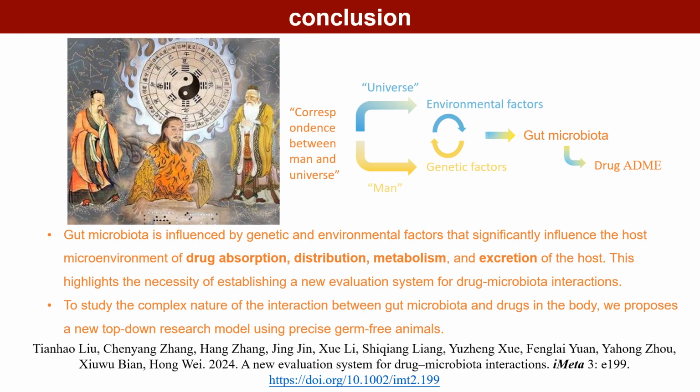In summary, in this study, we explored the combined effects of genetic and environmental factors on gut microbiota, as well as the significant impact of gut microbiota on the microenvironment of drug absorption, distribution, metabolism, and excretion of the host. This highlights the necessity of establishing a new evaluation system for drug microbiota interactions. And in order to study the complex nature of the interaction between gut microbiota and drugs in the body, this paper proposes a new top-down research model using precise germ-free animals.